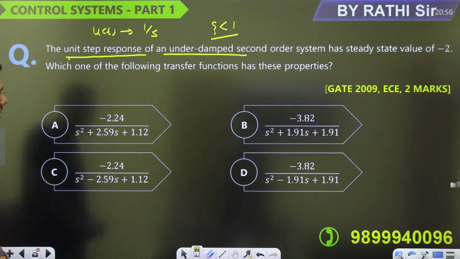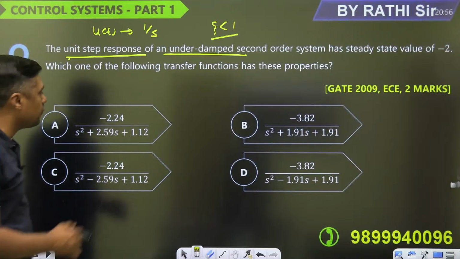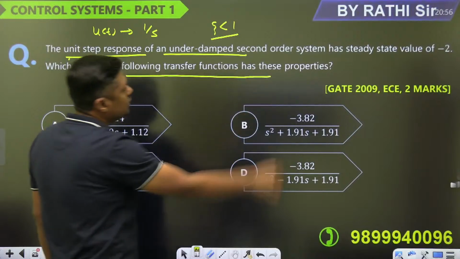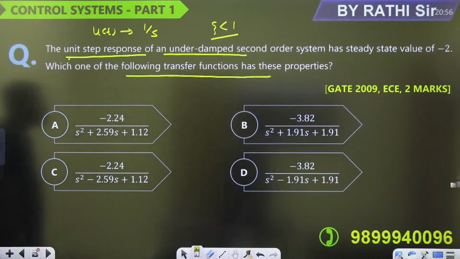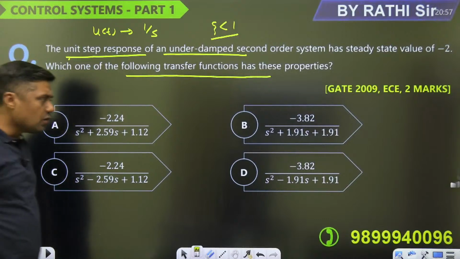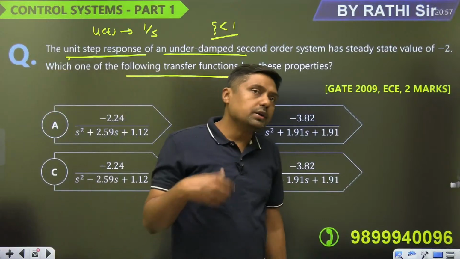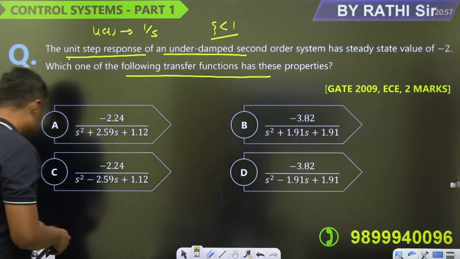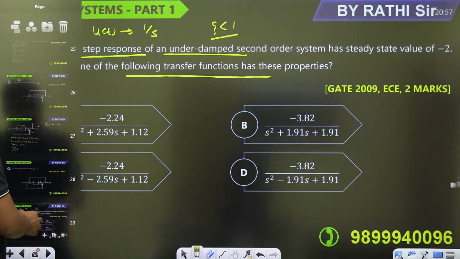Steady state value of -2, which of the transfer function? There are 4 transfer functions, 1, 2, 3 and 4. Unit step response of an underdamped second order system has a steady state value of -2. Which one of the following transfer function has these property? Guys, first of all, what is the steady state value? Right, steady state value. But in this question, no need to find the steady state value.